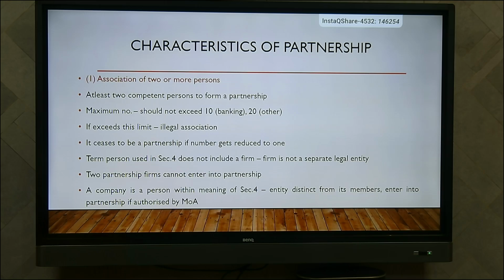The term person under Section 4 does not include a firm because it is not a separate legal entity, but in case of a company it is considered as a person. It comes under Section 4 because the company and its members are distinct, so the entity is different from its members. The company is considered as an artificial person. If the memorandum of association permits, then they can enter into a partnership firm. Two partnership firms cannot enter into a new partnership firm, but the partners of two partnership firms can join together and form a new partnership firm.